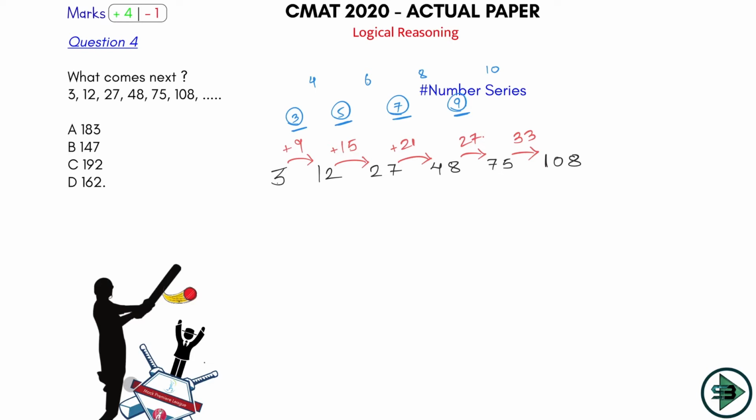I got the pattern here. Okay, so it's clearly a 6er for me. So this is 11. Now not 12, what will you have? 13. So what is 13 into 3 equal to? 39, which means the next number that you will add here is 39. If you add 39 to 108, what will that be?